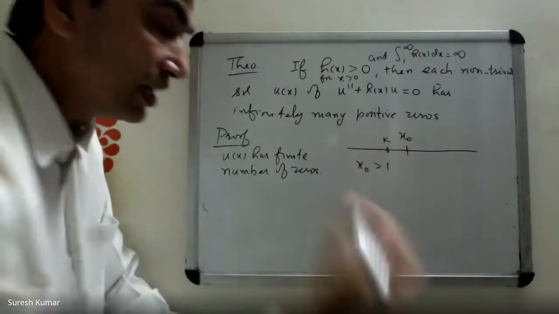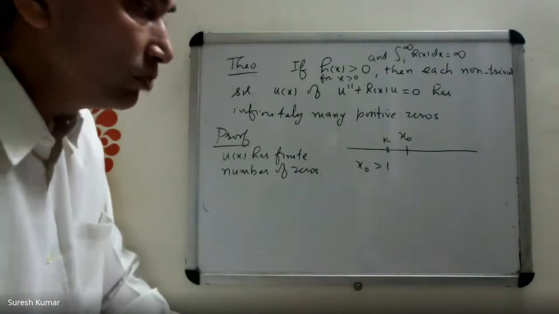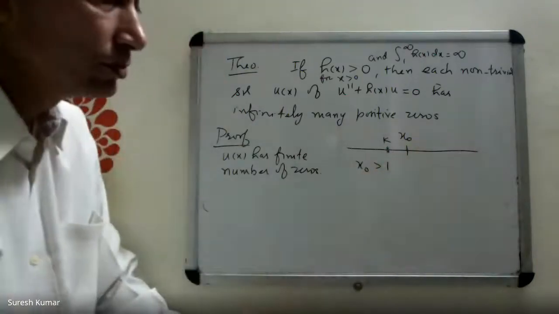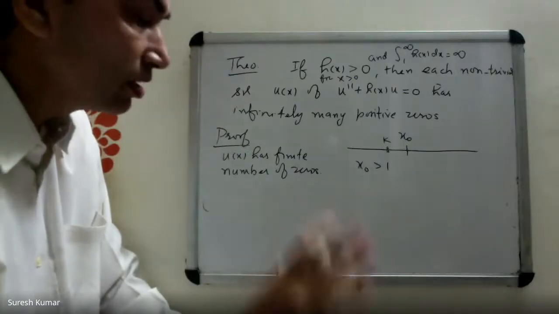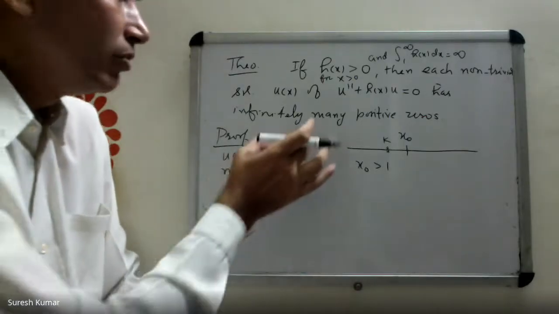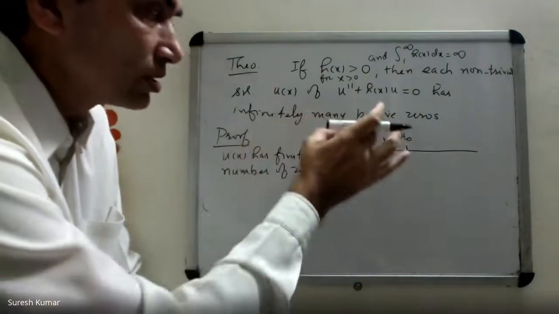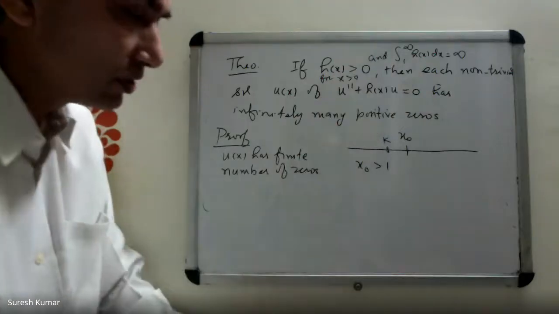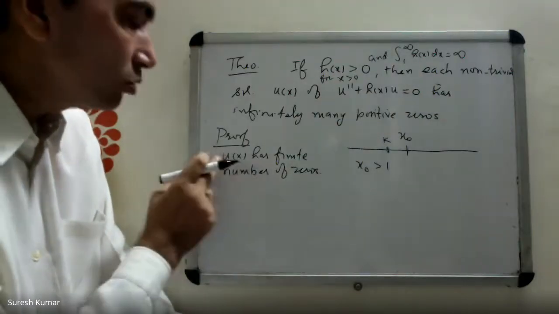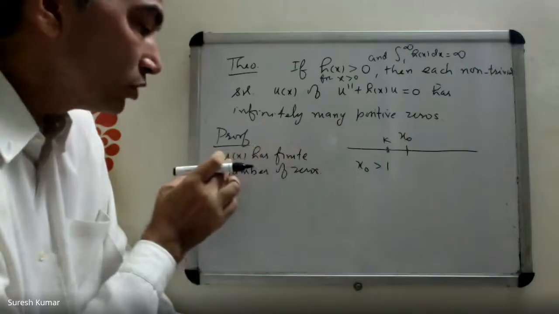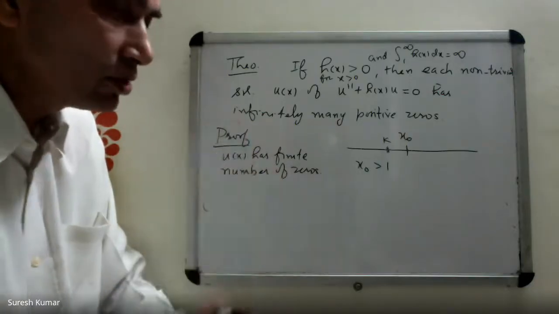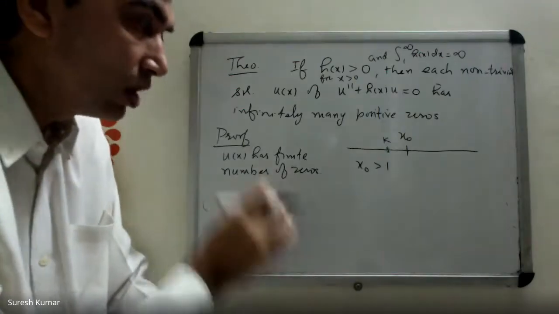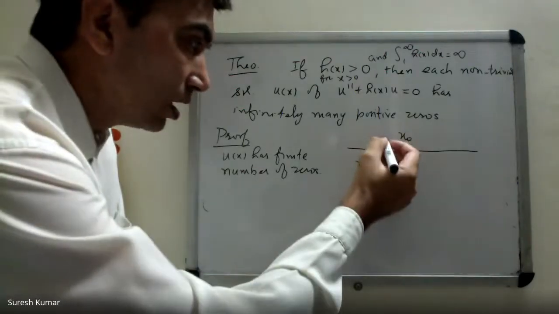Now, to bring a contradiction, I will prove that there exists a zero of u to the right of x naught. Listen again how I'm beginning. We have to prove that u(x) has infinitely many positive zeros if these two conditions are satisfied. I'm assuming it's opposite. Suppose u(x) has only a finite number of zeros. Now I need to bring a contradiction with this assumption. So how to do that?